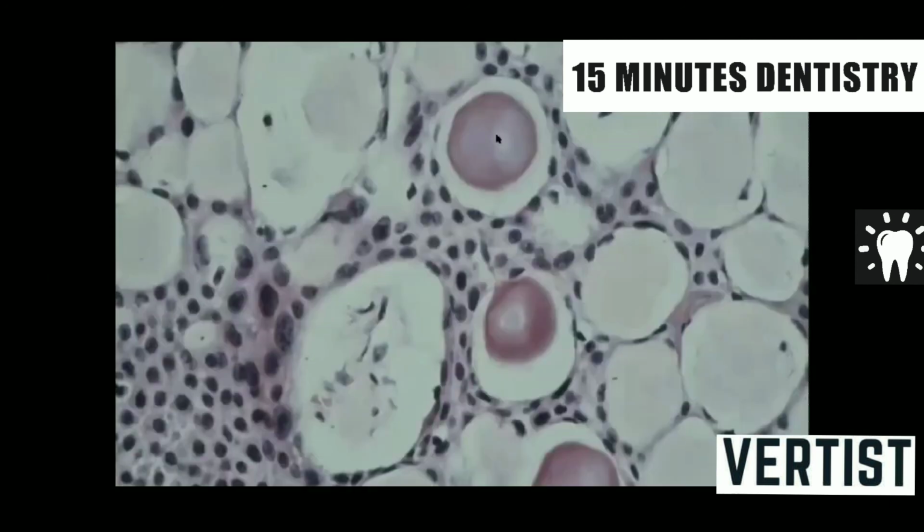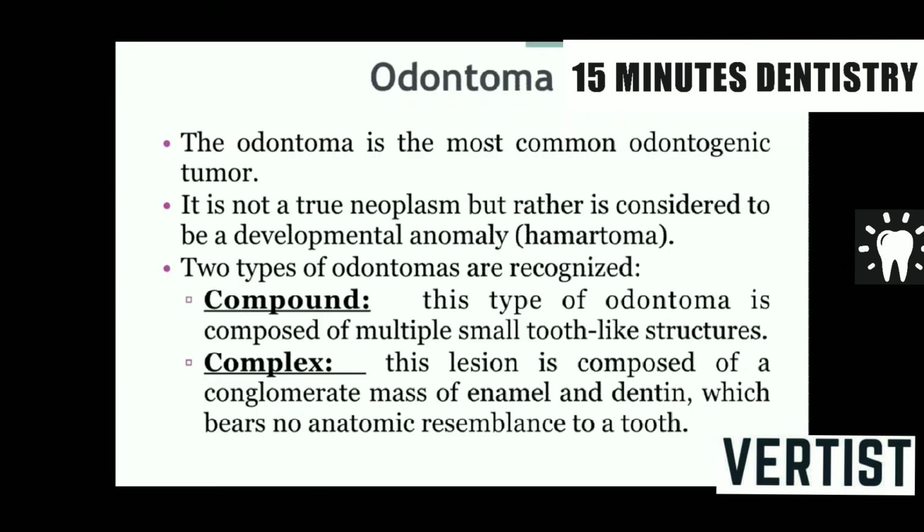These are Liesegang rings. And the treatment of this tumor: ameloblastoma is highly recurrent, so you have to remove adjacent normal bone. AOT you can remove with enucleation, there are no chances of recurrence. COT again has some chances of recurrence, so you have to treat this tumor a little more carefully.